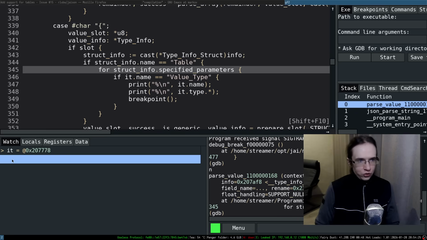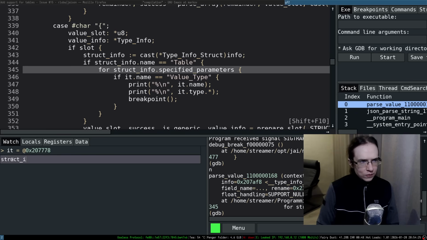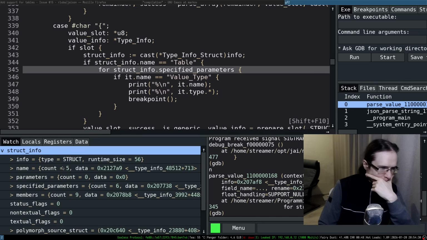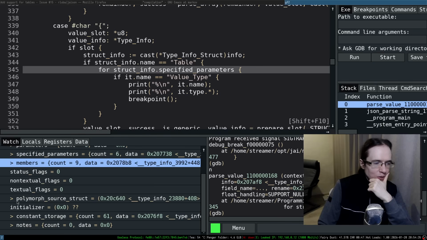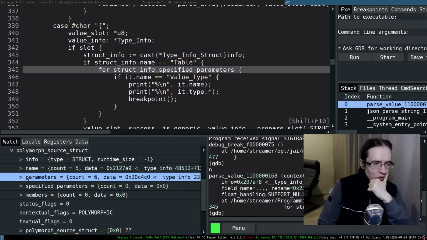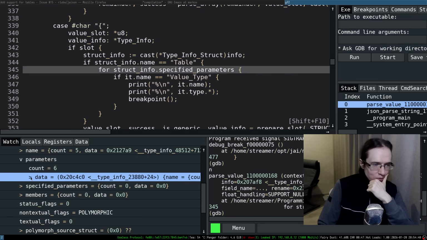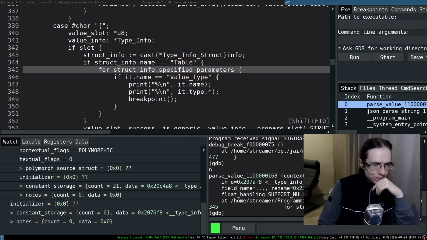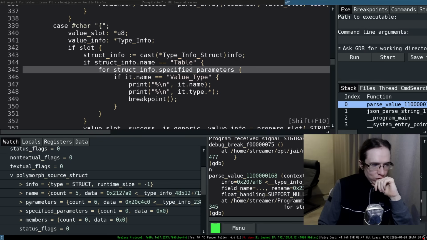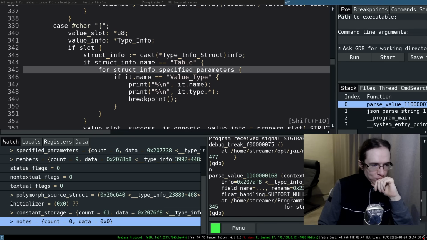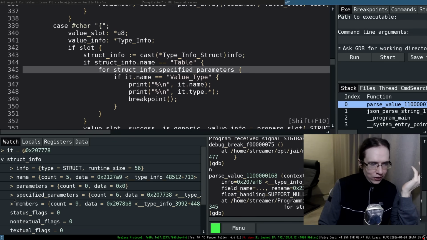So struct info. So that's the struct info. So there's a specified parameters. There's a bunch of members that we don't care about. So polymorph struct. So this is just the parameters, but again, they don't give us the value. There's no values in here anywhere. Constant storage, nodes. There's no nodes. I feel like I can't get that value. Like I don't see where you get the value that you specified in there. Like where do you put it? I don't see it.